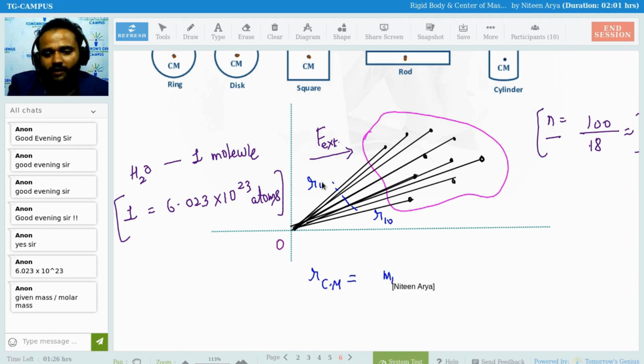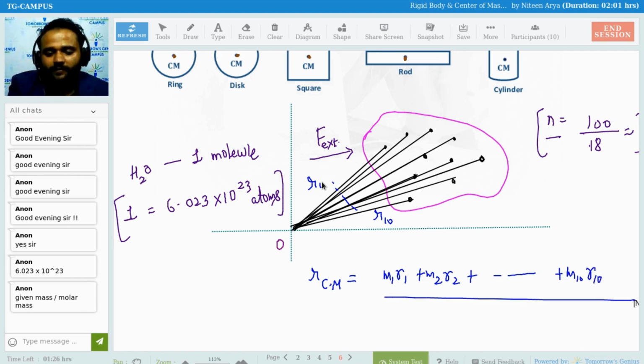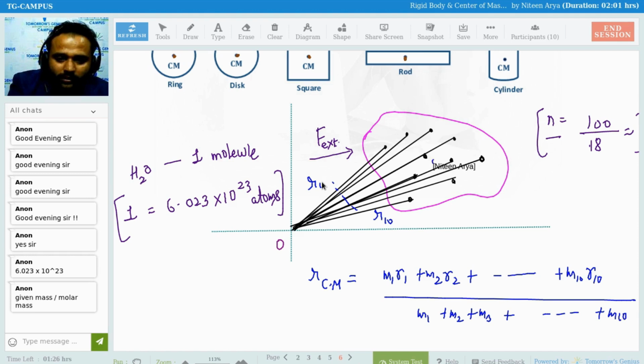How can we find it? M1R1 plus M2R2 plus dot dot plus M10R10, divided by M1 plus M2 plus M3 plus dot dot M10. Basically I am taking an average, and this particular point over here is my center of mass.